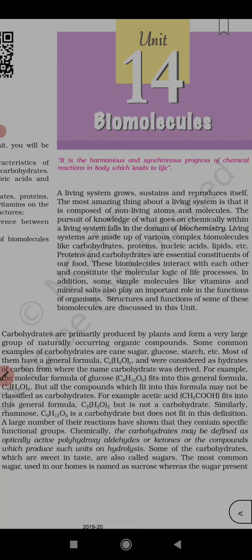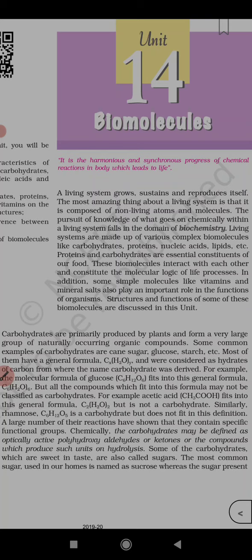For example, acetic acid fits into the general formula. The general formula is Cx(H2O)y. It also applies to acids, so this formula is not exactly correct. All the compounds which fit into the formula may not be classified as carbohydrates.